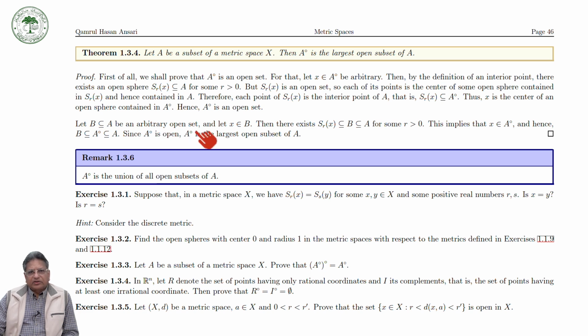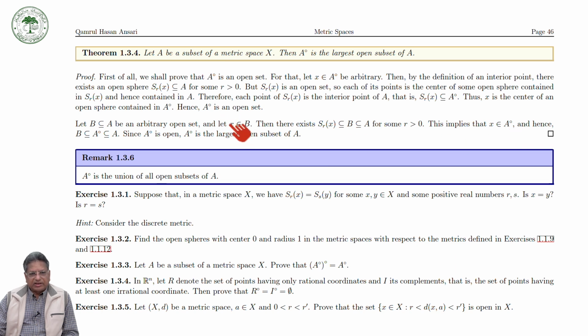B is any arbitrary open set, and let us take x an element of B. We want to prove that B is a subset of the interior of A. Because x is in B and B is open, x must be the center of some open sphere contained in B. So there exists an open sphere S_r(x) contained in B, but B is a subset of A. It means that x is the center of some open sphere contained in A. It means that x is an element of the interior of A.